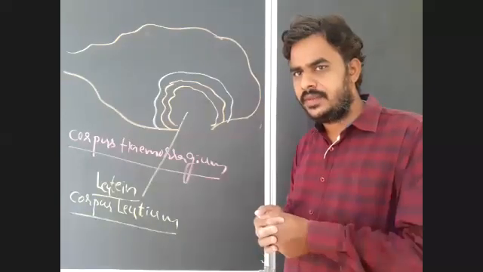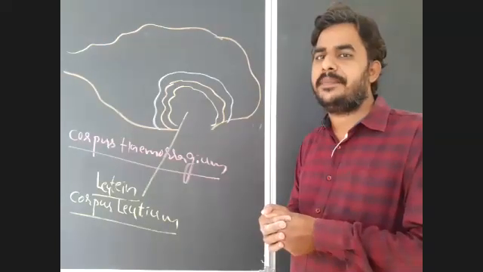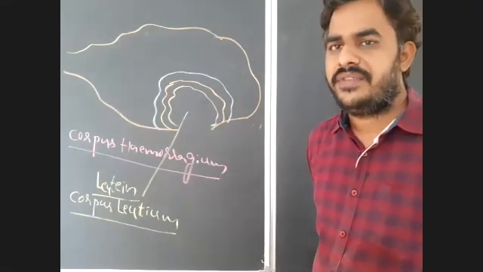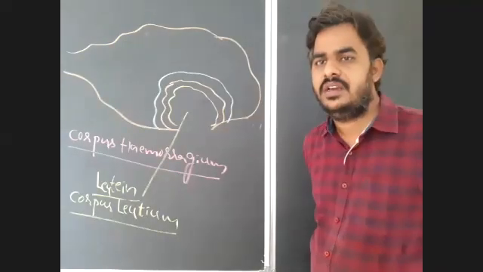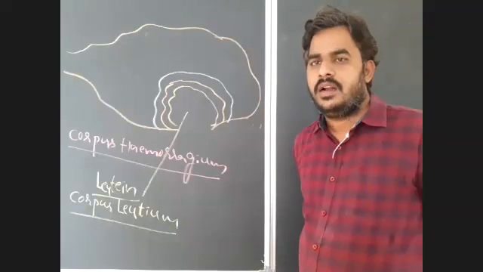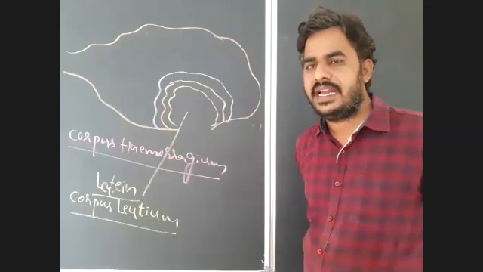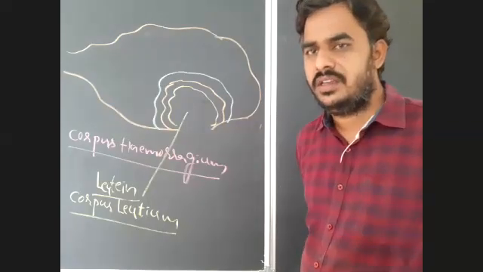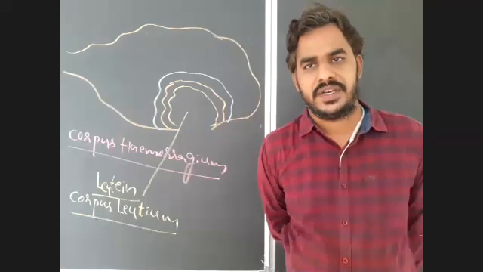What is corpus luteum? The ruptured Graafian follicle will modify into a yellow color body known as corpus luteum. What is the function of corpus luteum? Corpus luteum acts as a temporary endocrine gland and secretes the pregnancy hormone in female, that is progesterone. Progesterone is secreted by corpus luteum.